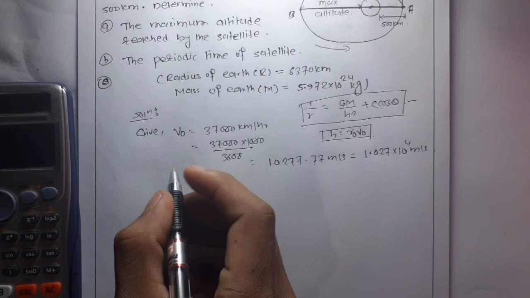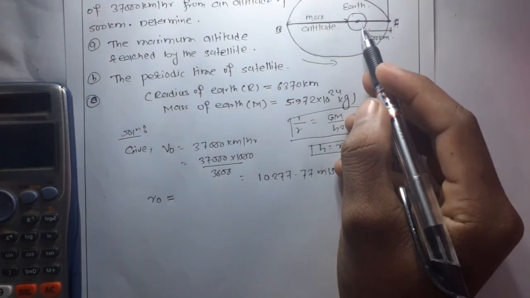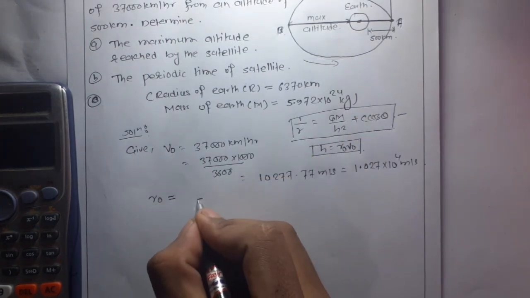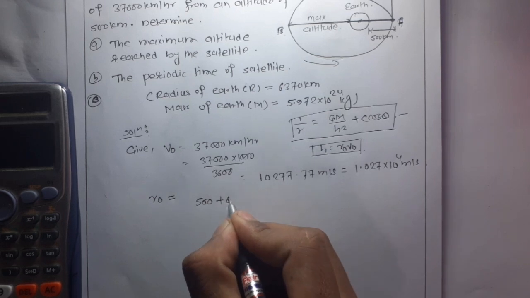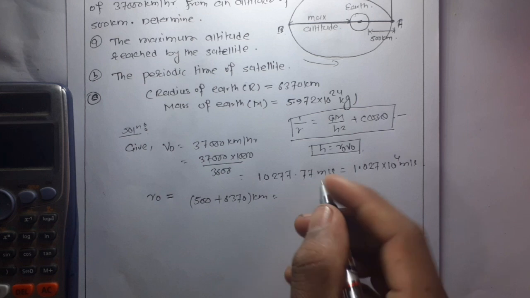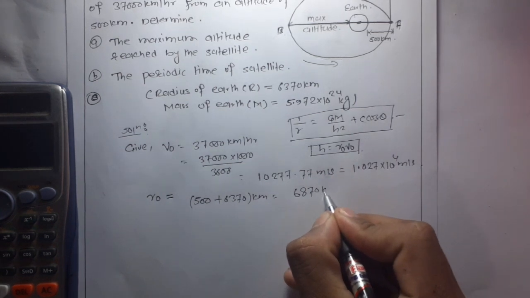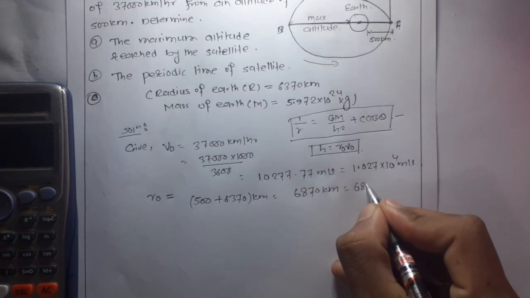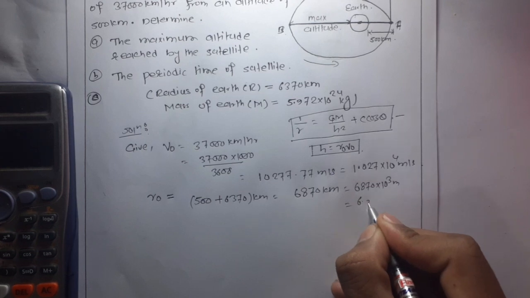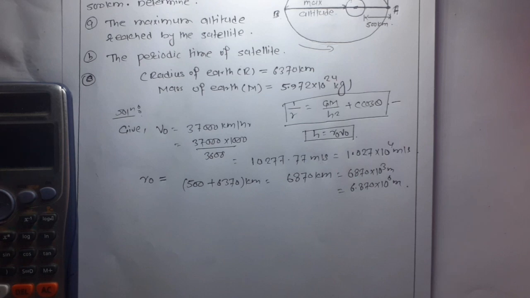Now r naught is the distance between center of Earth to the point A. So r naught is 500 plus 6370 kilometer, 6870 km. So this is 6870 into 10 to the power 3 meter. So this is 6.870 into 10 to the power 6 meter.